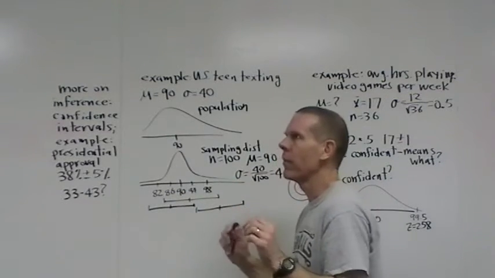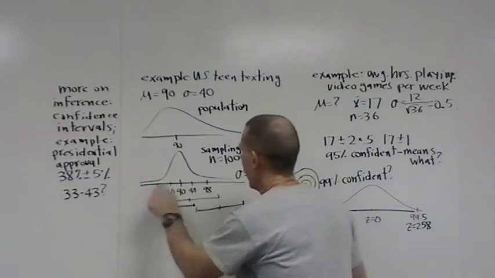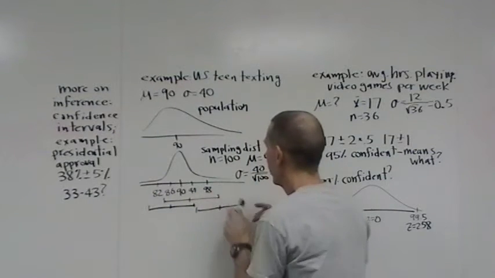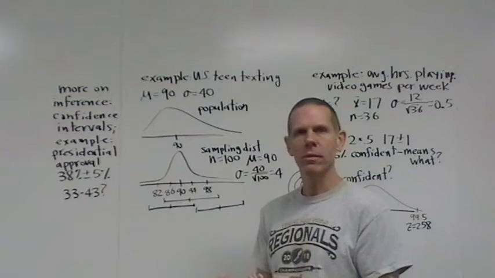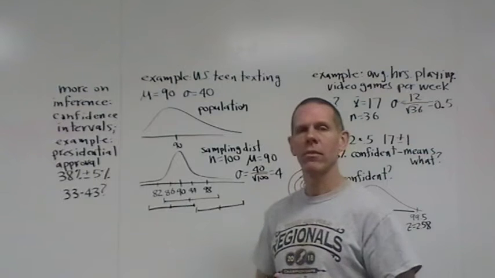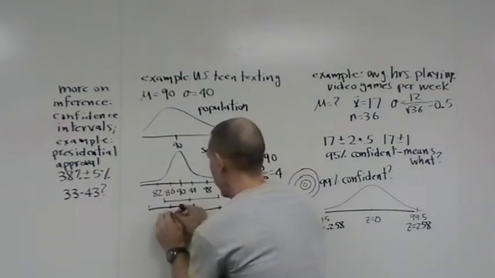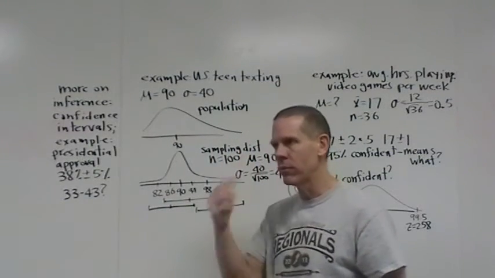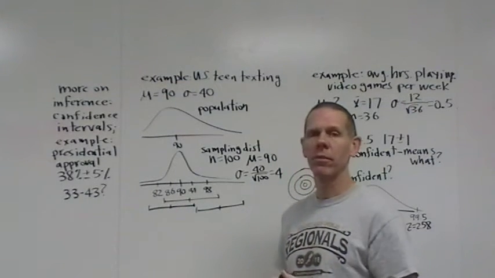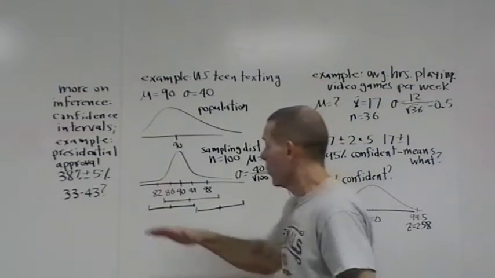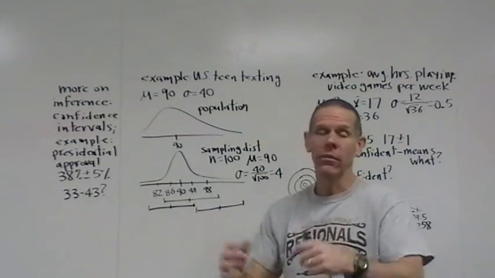What that means is the only confidence intervals that won't reach the true mean are those that occur out here, right? Because if my sample mean's out here somewhere, and I extend 2 standard deviations, that won't reach as far as to encapsulate the true mean. And how often does that happen? Only 5% of the time. So the point is, if I get any sample mean within this range, and then I extend 2 standard deviations either side, I will definitely encapsulate the true mean. I will have caught it in my trap, so to speak, and that happens 95% of the time. Only 5% of the time do I form a confidence interval like this where the true mean is not anywhere in it. I'm glad that doesn't happen very often.